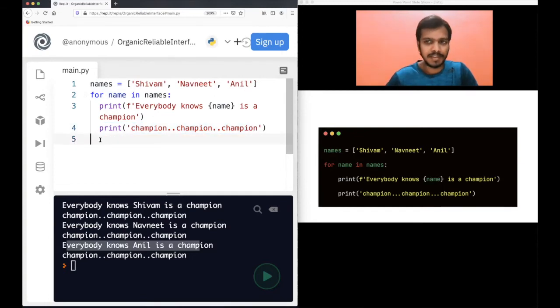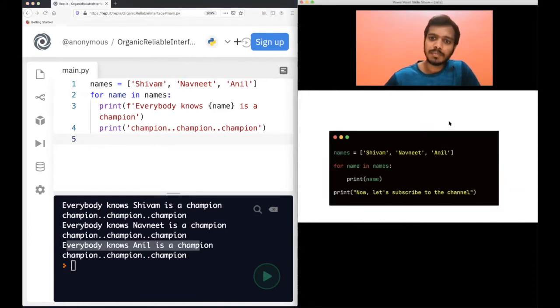The control will go to the fifth line. There is nothing in the fifth line. So this program ends there. Okay. Now next program, let's see what happens.